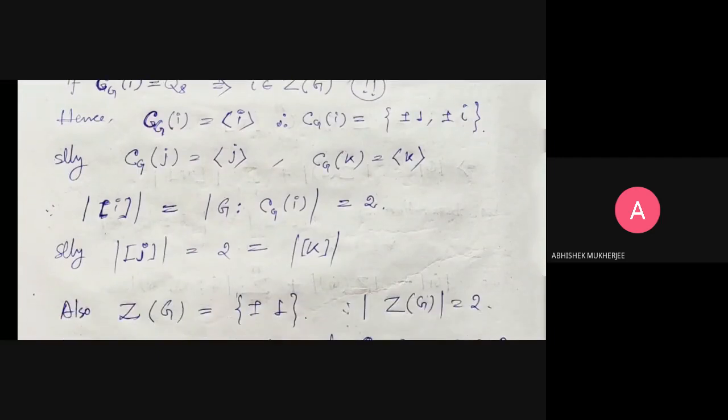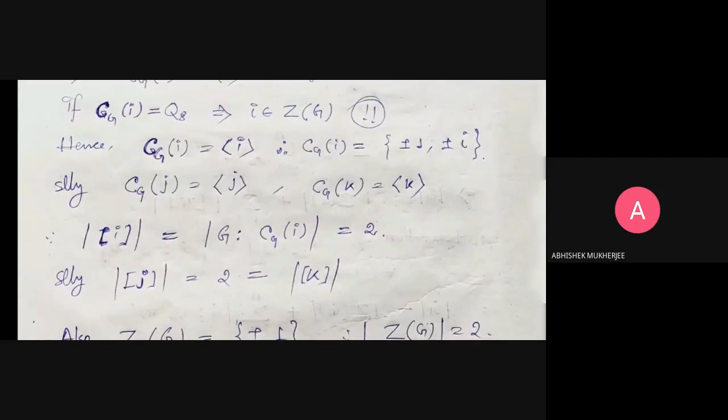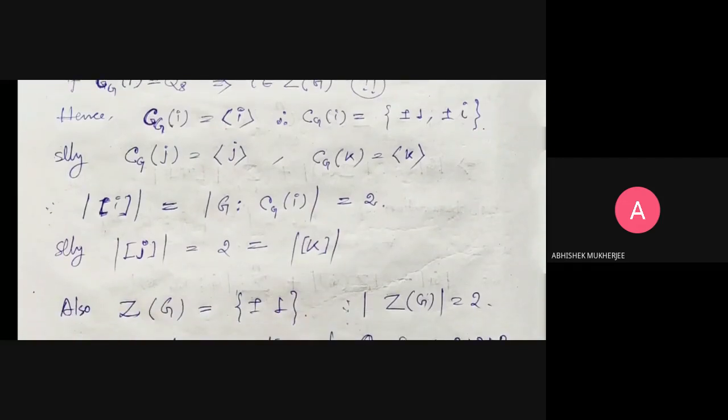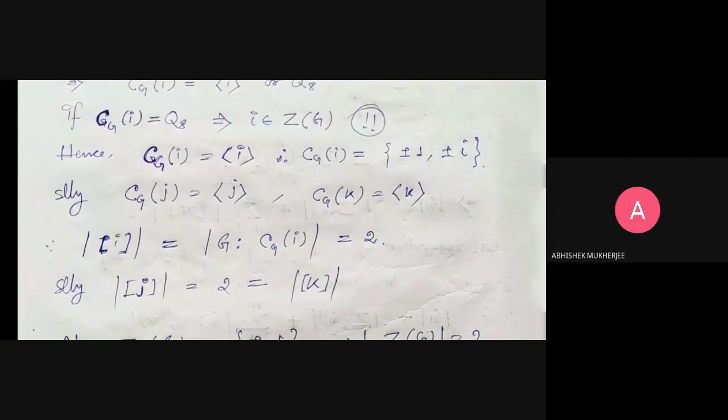Now the cardinality of the conjugacy class represented by i is the index of the centralizer of i in G by the orbit-stabilizer theorem, which is 8 by 4, that is 2.